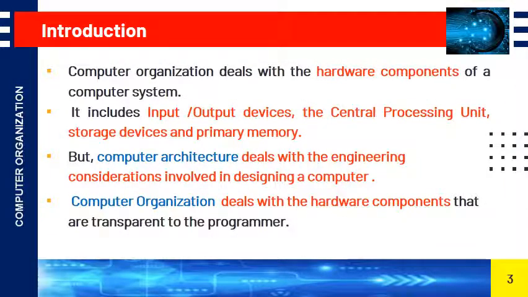First, Introduction. Computer organization deals with the hardware components of a computer system. So you know very well what is hardware. Hardware refers to the physical components of a computer like keyboard, mouse, CPU and so on. So it includes input-output devices, the central processing unit, storage devices and primary memory.